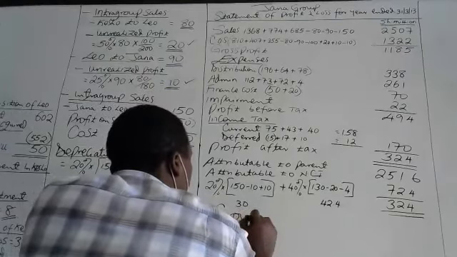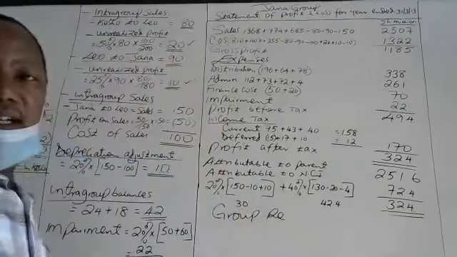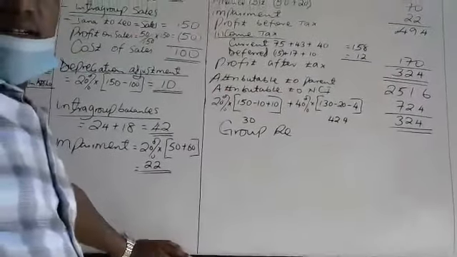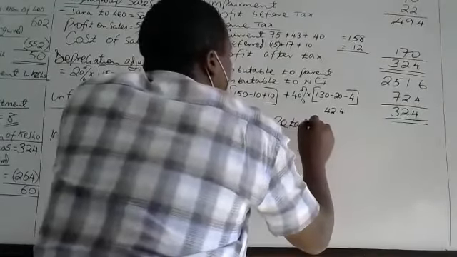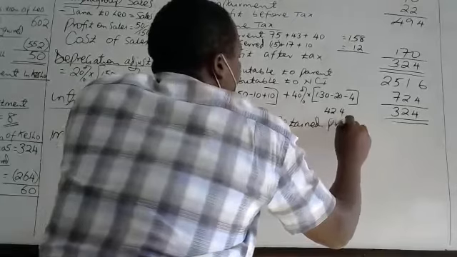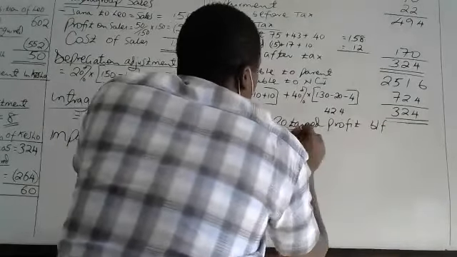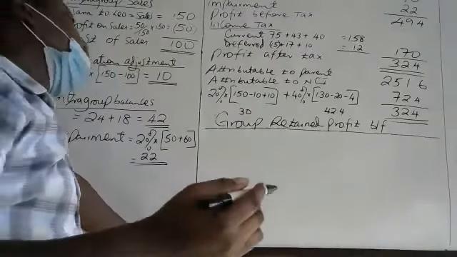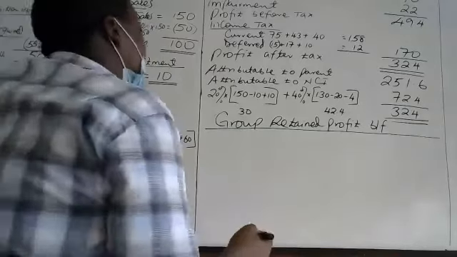Group retained profit brought forward. And the group retained profit brought forward will always include one, the parent profit brought forward.